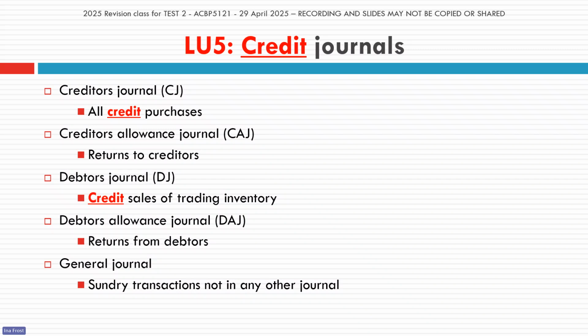Okay, so we're now going to look through our credit journals. So remember, these are now the credit transactions. So transactions where we buy now and pay later, or where we let our customers buy now and pay later. So in these transactions, there's no cash. All of these are either credit purchases or credit sales. So there's no money that at this point is changing hands.